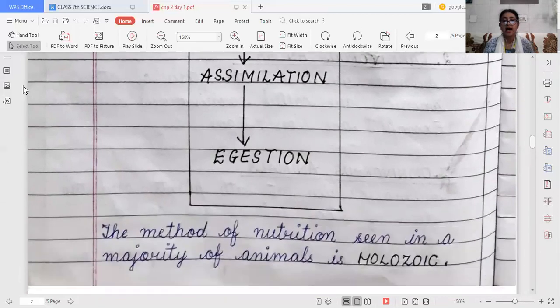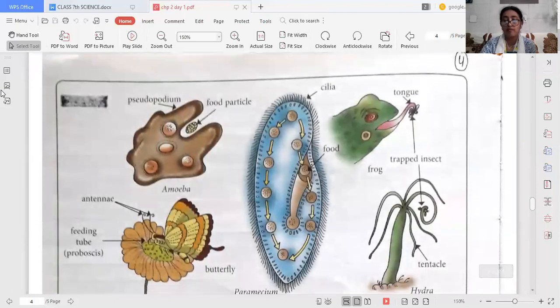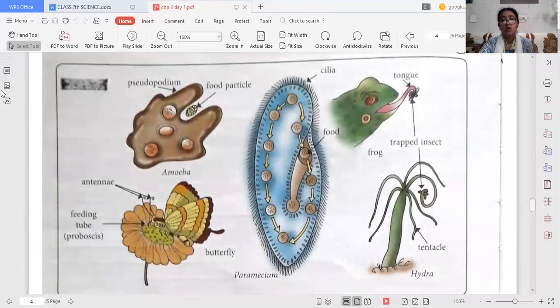Now, students, I will tell you the different modes of procuring food. Different organisms have different special organs for taking in food. First of all, we will go for the simplest organism. What is the simplest organism?